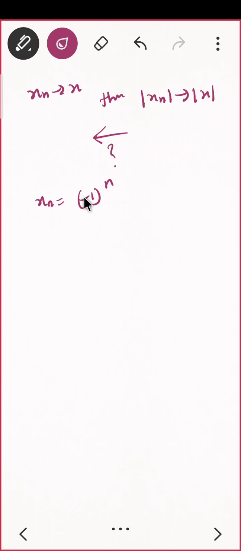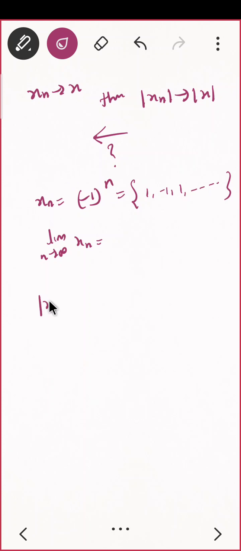What are the values of this sequence? 1, -1, 1, -1. If I take the limit as n tends to infinity of xn, can I surely say this will be 1, or can I say surely this will be -1? No, correct. So that means this is a divergent sequence. The limit is having two values, 1 and -1. So this sequence is divergent.